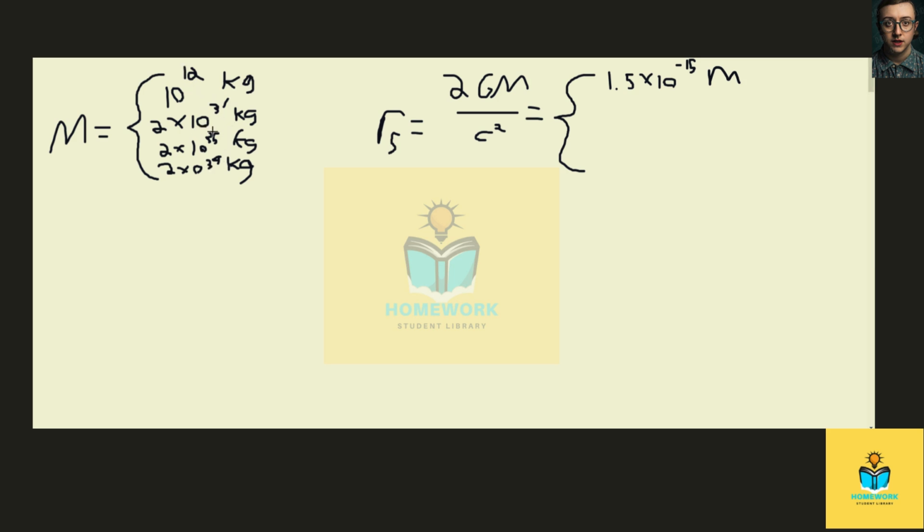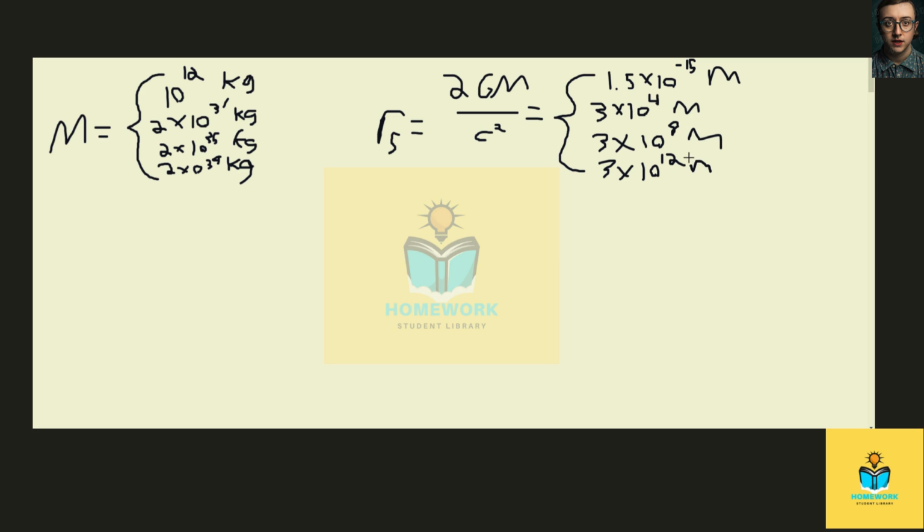So when we go to our next black hole, we double the radius and increase it by a factor of 10 to the 19, getting 3 times 10 to the 4 meters, followed by 3 times 10 to the 8 meters, and 3 times 10 to the 12 meters.